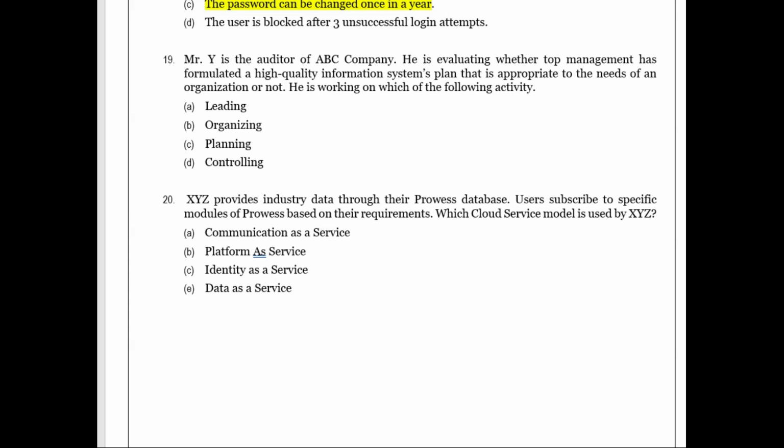He is working on which of the following activities. So what he is doing, he is trying to work with the company to know if such a policy exists or not. So he is seeing if the planning is done properly or not. If there is a plan, then the auditor can see if the plan is being done well or not. So first the availability of the plan is being checked. So he is working on the planning part of the management. So what is the right option? C is the right option.